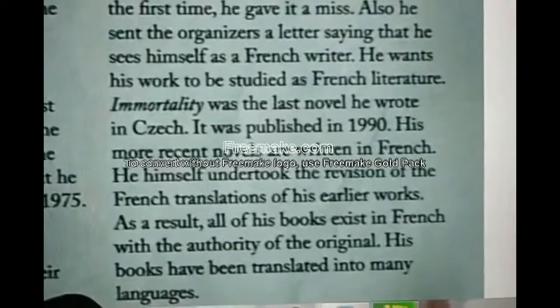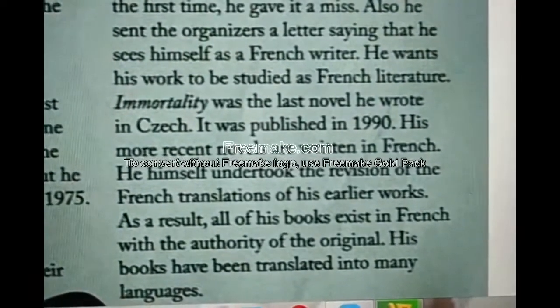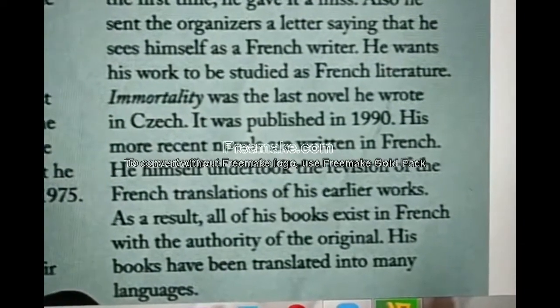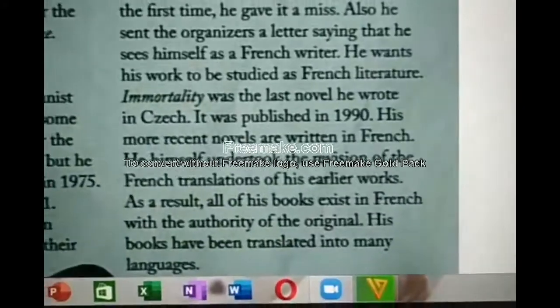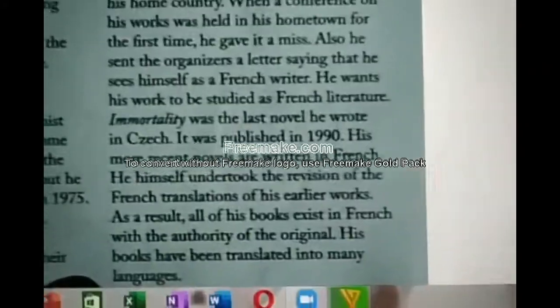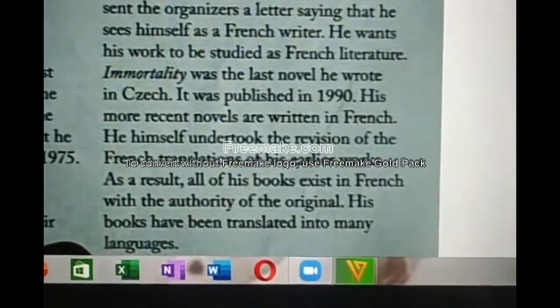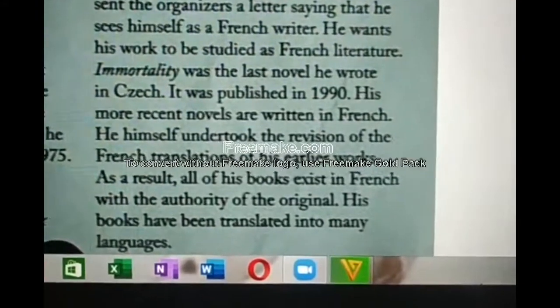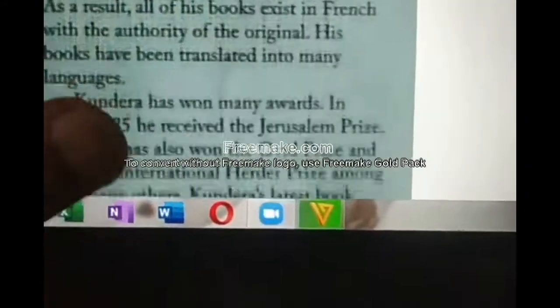Immortality was the last novel he wrote in Czech. It was published in 1990. His more recent novels are written in French.